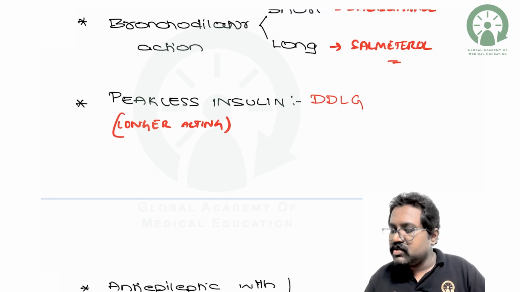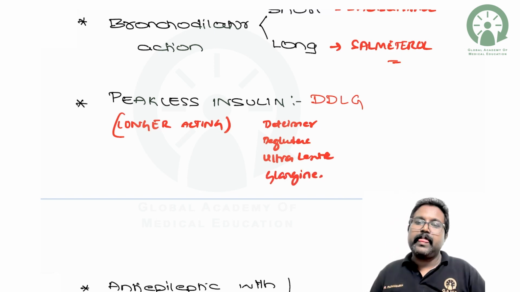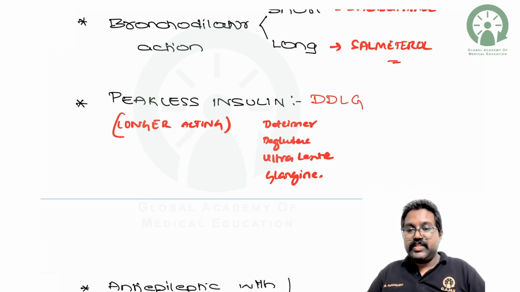Preparation. So D stands for D-dimer, D-gludac, ultra lente, and glargine. So basically you have 4 drugs which fall under the peakless insulin.